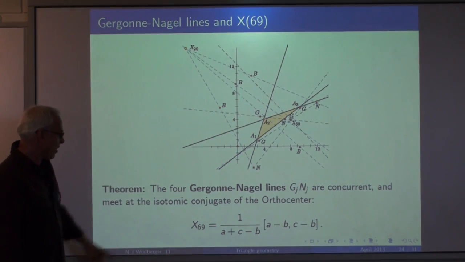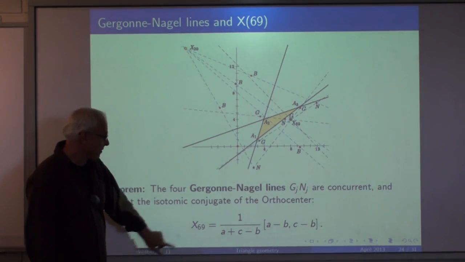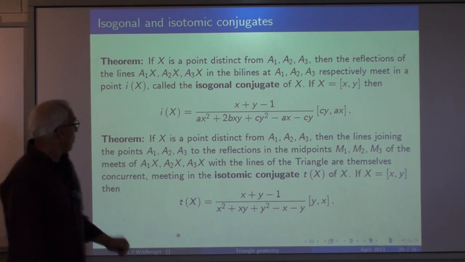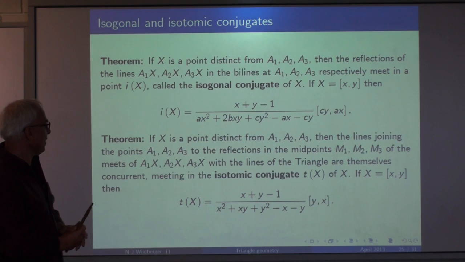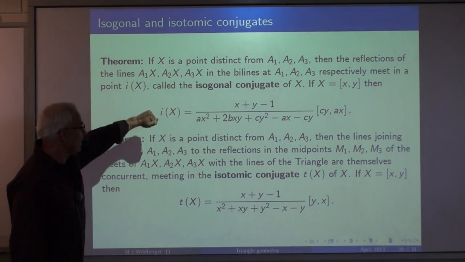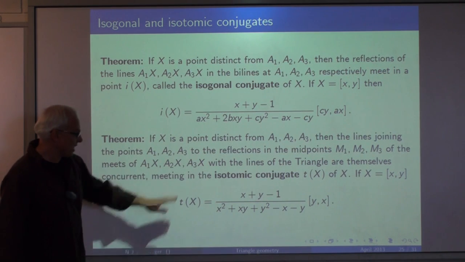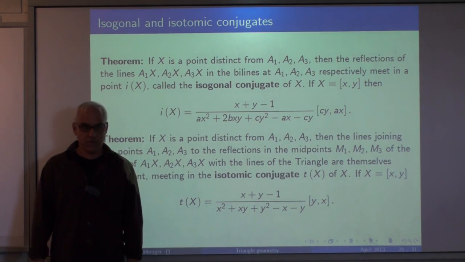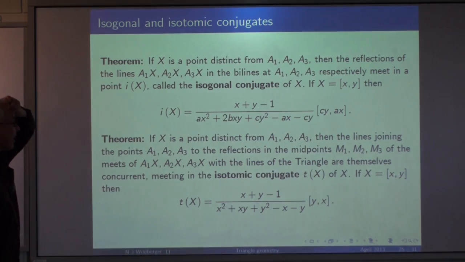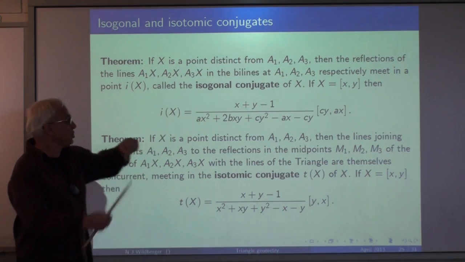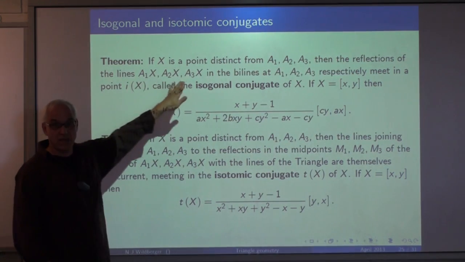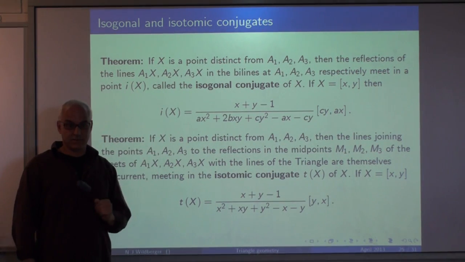All right, what does this isotomic conjugate mean? Well, there are two standard, very important kinds of conjugates. I talked about this about a year or so ago in the context of hyperbolic geometry, but I'll tell you again. So there's something called an isogonal conjugate and an isotomic conjugate. If you have a triangle, A1, A2, A3, and some arbitrary point x, then you can join the arbitrary point x to the three vertices of the triangle and get three lines.